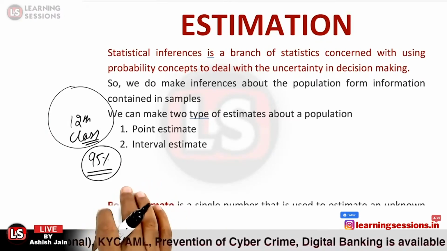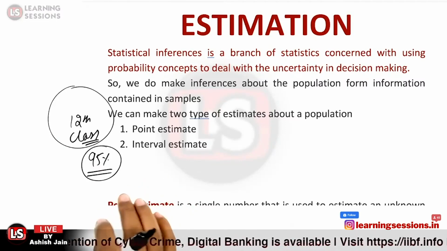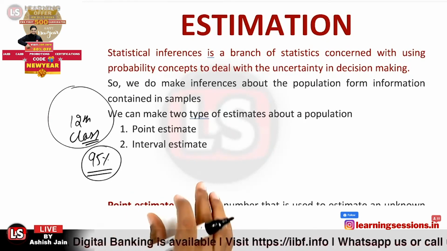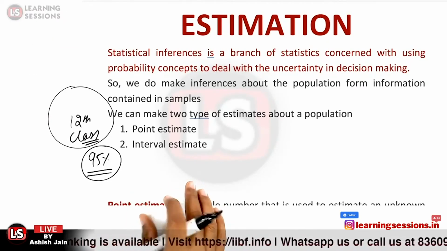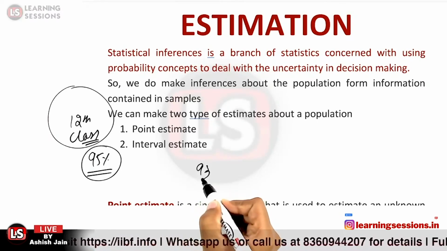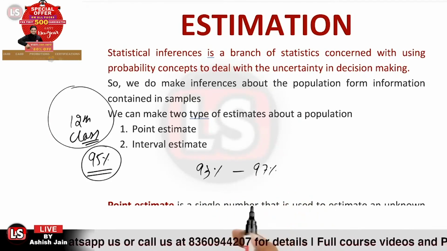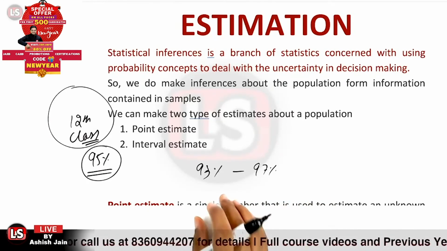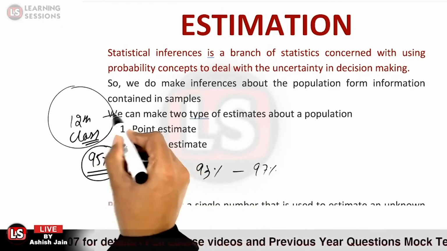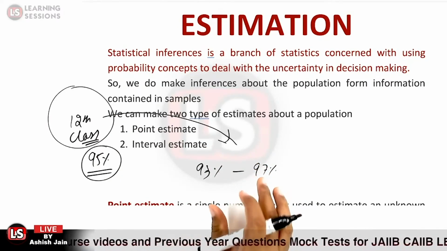And further, we are also having another type that is related to the interval estimate, where we will be giving an estimate interval. Let us take the case that we are having an interval from 93% to 97%. In this case we are estimating that the result of 12th class will fall under this particular interval.